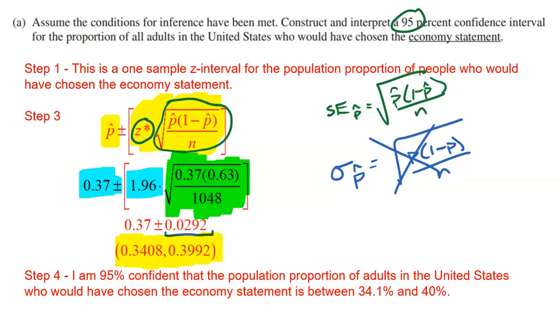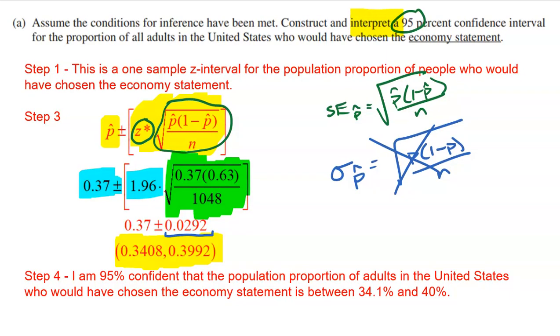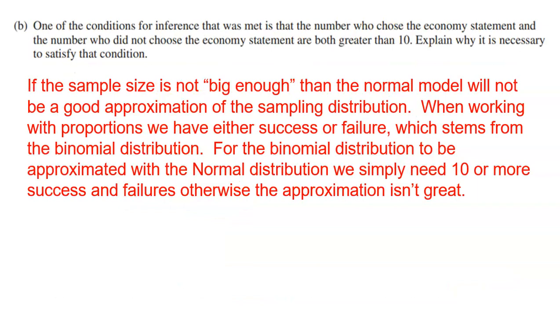Now, step 4 is the actual interpretation, because it did say to construct and interpret the interval. So here's where I'm going to say, hey, listen, I'm 95% confident that the population proportion of all United States adults who would have chosen that economy statement is somewhere between 34.1% and 40%. I rounded them each to, I guess I could have said 39.9% if I wanted to be a little bit, but rounding to 2 decimals, 34%, 40% is where we're looking around for this true population proportion that would select the economy statement.